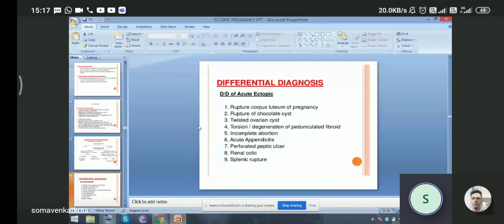Then torsion or degeneration of the pedunculated fibroid. Then your incomplete abortion. Then acute appendicitis. Then your perforated peptic ulcer. And then renal colic and splenic rupture. These are the 9 other differential diagnoses of acute ectopic pregnancy.